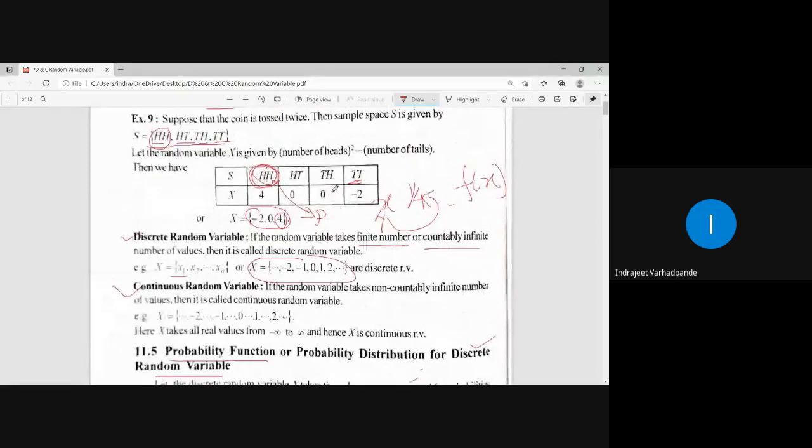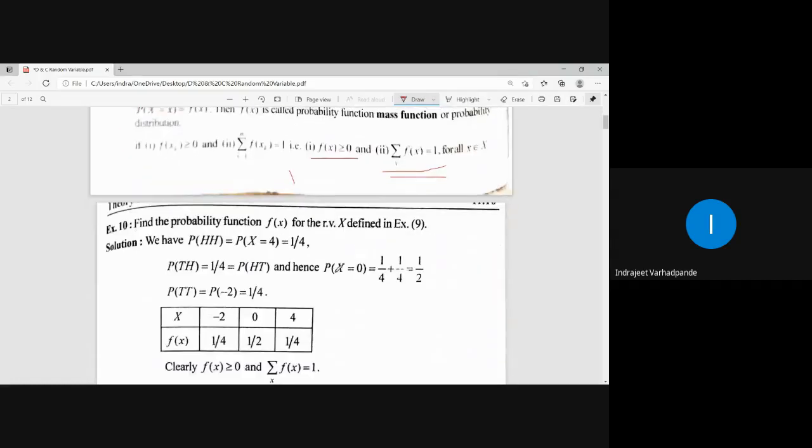Now we consider this example. S is equal to HH, HT, TH, TT. And what is the corresponding random variable, which is defined by the rule: number of heads squared minus number of tails? The random variable values are -2, 0 and 4. So how do we define the probability? Find the probability function f of x for the random variable defined in the previous example.